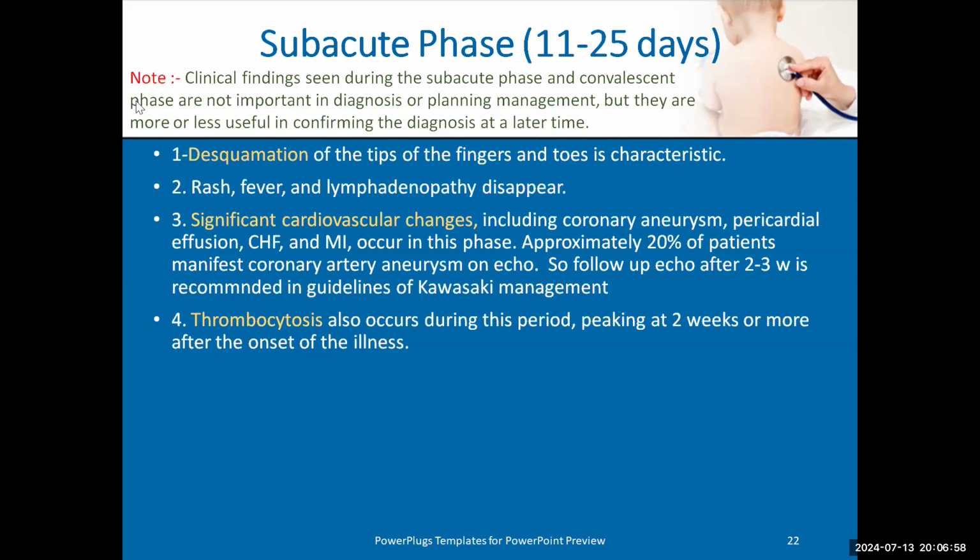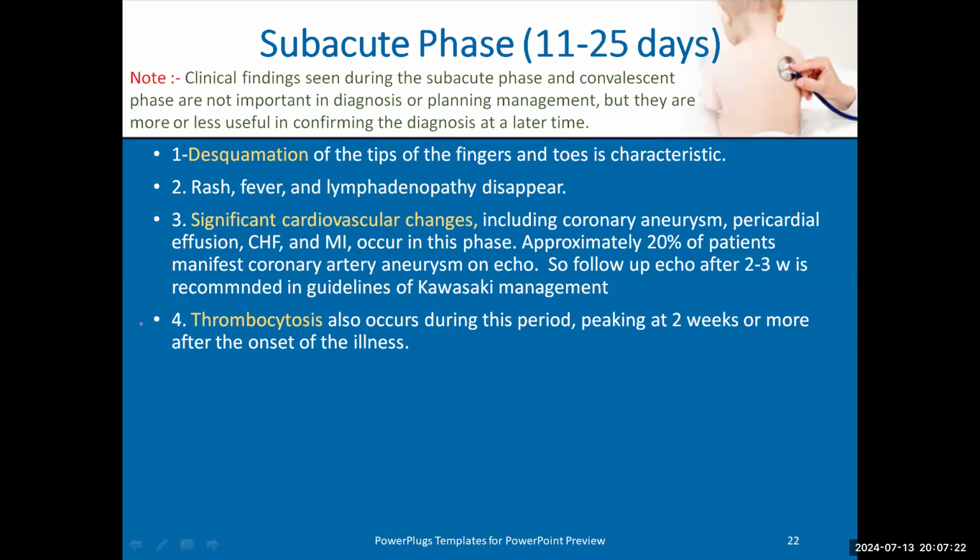It's not in the criteria of diagnosis of Kawasaki, but in the subacute phase I may find signs like desquamation, coronary affection, or very high platelets, because platelets become very, very high, about 700,000 or 1 million, in the subacute phase, not in the acute phase. It increases gradually to reach the highest platelets in this phase.